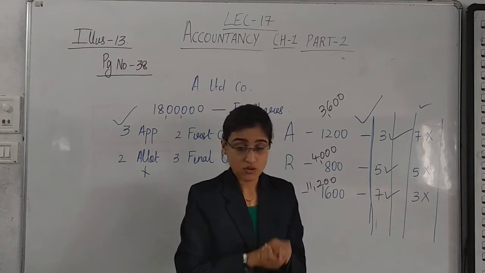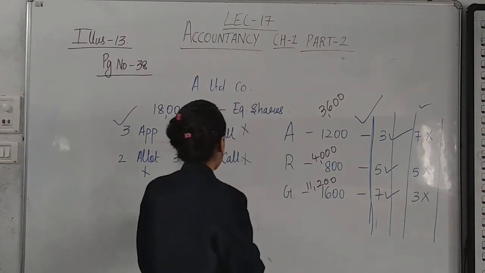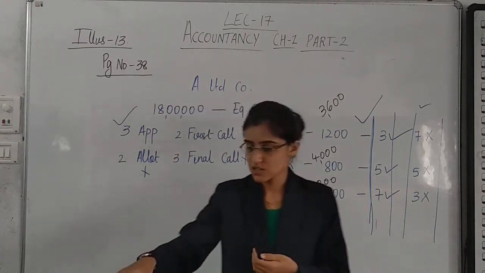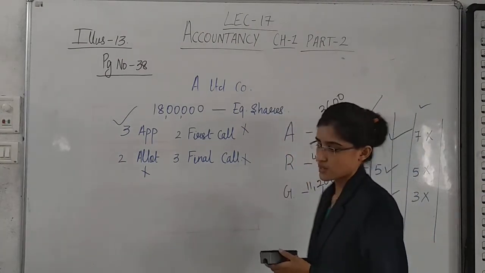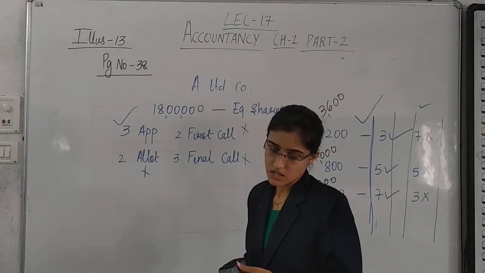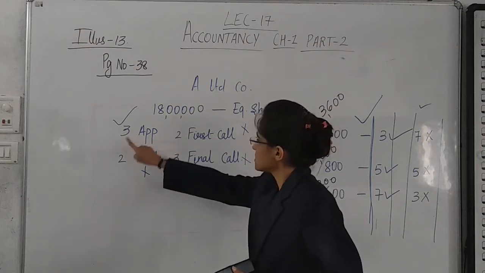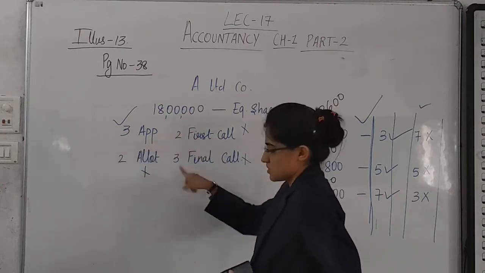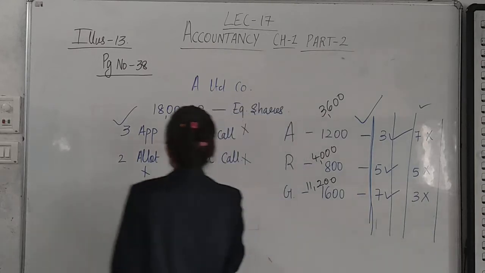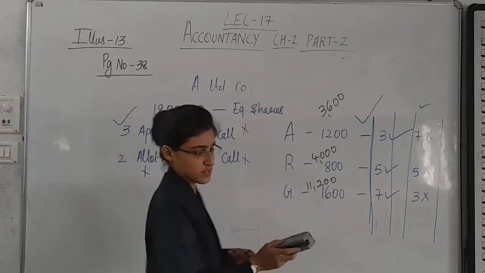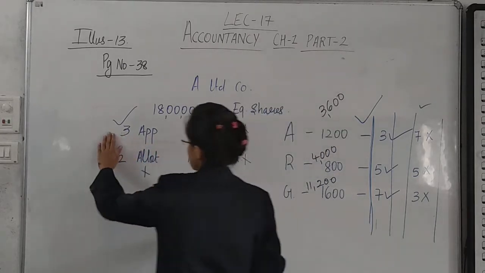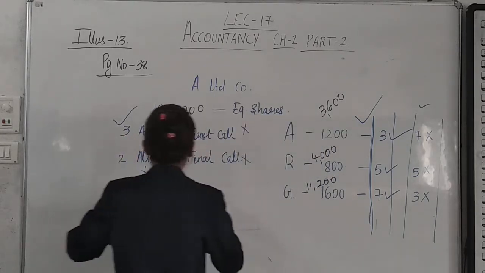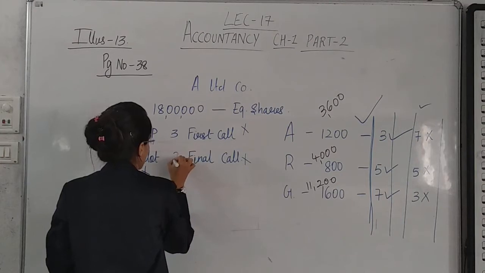3, 2, 3. Okay. Yes, I'm mistaken here. Yes, please excuse me for this. I have written the amount changed by mistake. It is 3 rupees, 2 rupees, and 3 rupees and 2 rupees. Please, let me just correct myself. Extremely sorry for the inconvenience. It is 3 rupees, 2 rupees, 3 rupees here, and 2 rupees here.